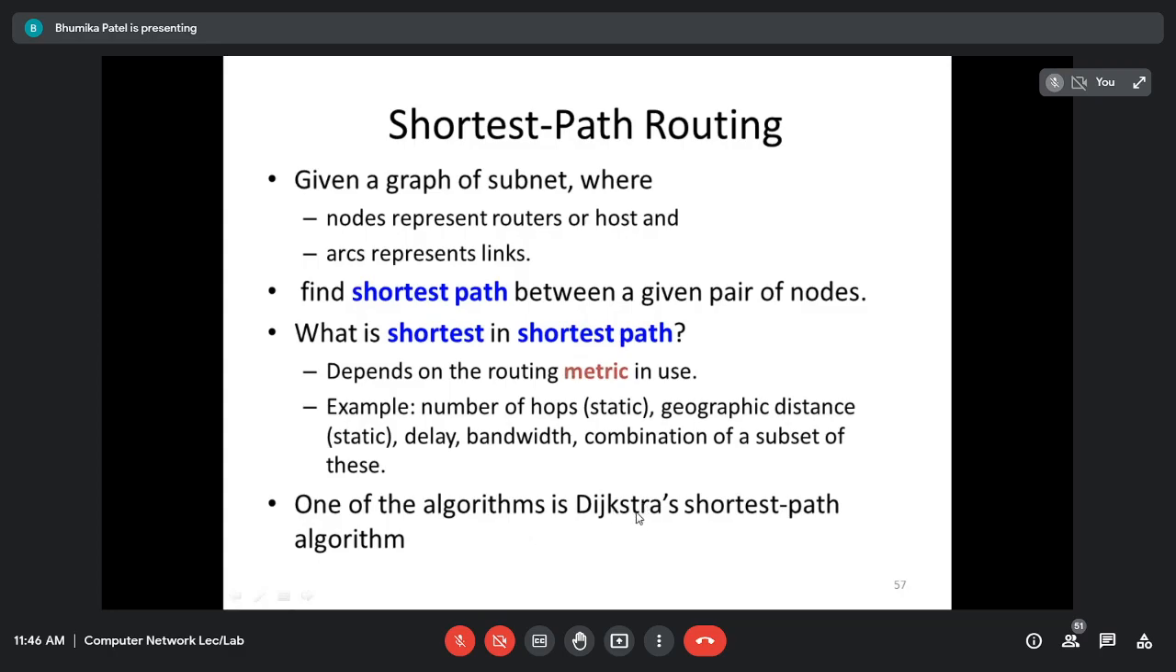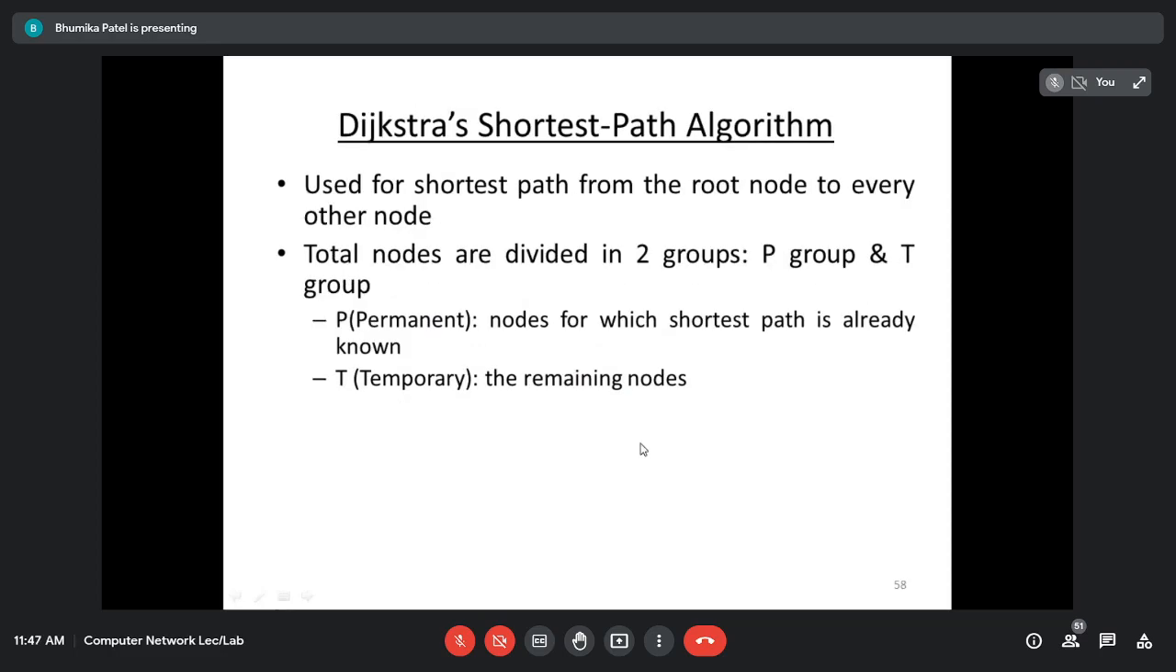And for that, we are going to use the Dijkstra algorithm for shortest path routing. અગર મારે કોઈ node પરથી message send કરવો છે for a particular destination, મારે shortest path find કરીને આપવાનો છે. So one of the algorithms that follows shortest path routing is the Dijkstra algorithm.